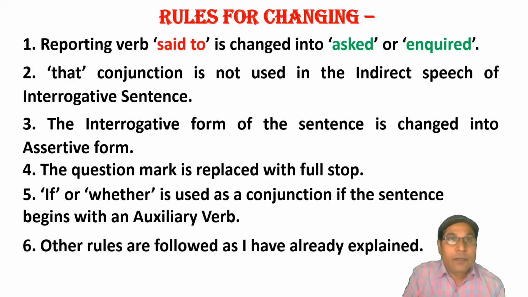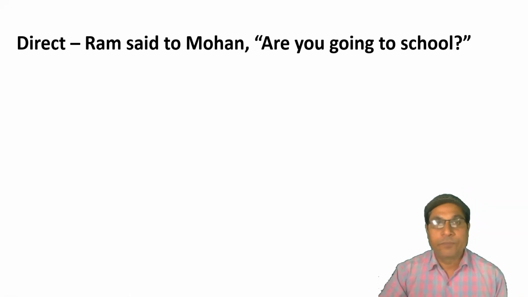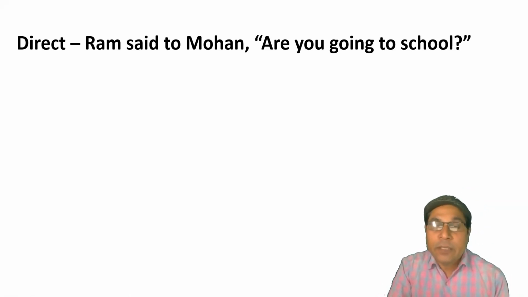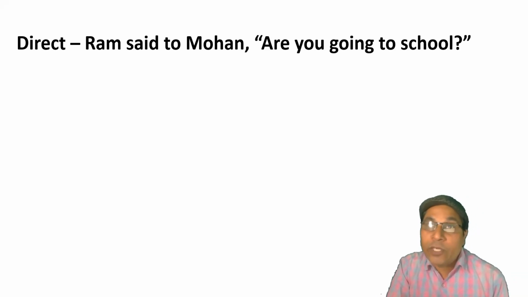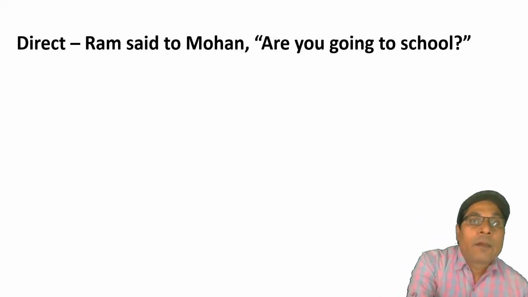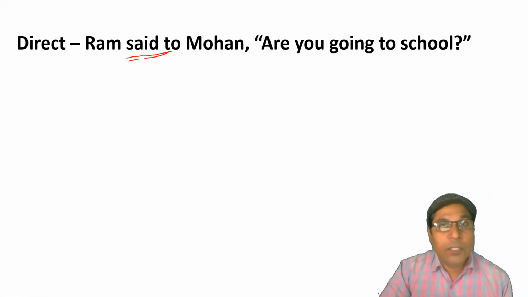Let us see the examples. Dear students, here is a sentence written in interrogative form. Ram said to Mohan, "Are you going to school?" Just now I have told you that if there is an interrogative sentence as a reported speech, then said to will be changed into asked.